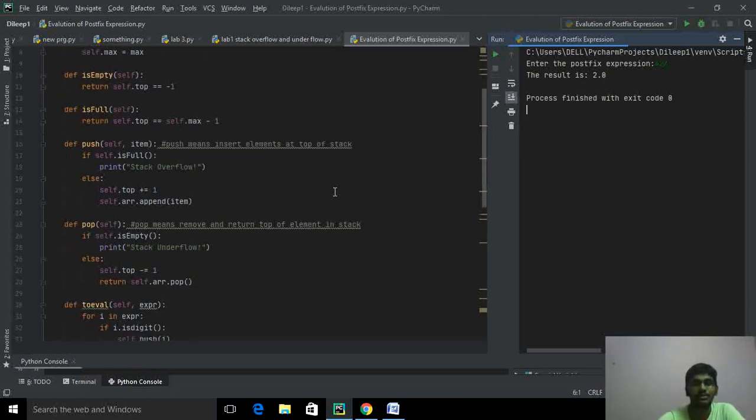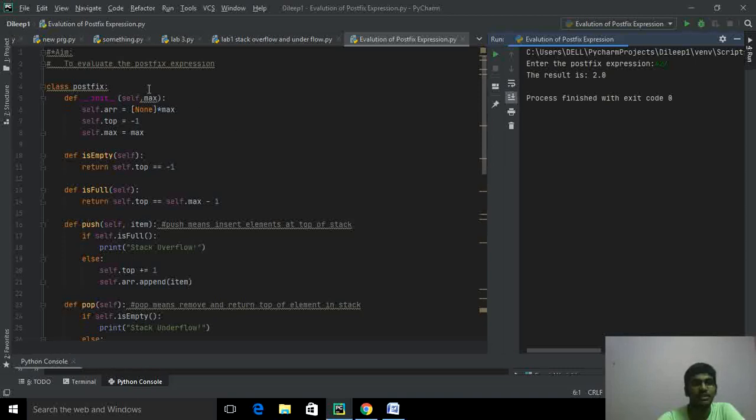Okay friends, this is how the implementation and execution of the postfix expression in stack data structures works.